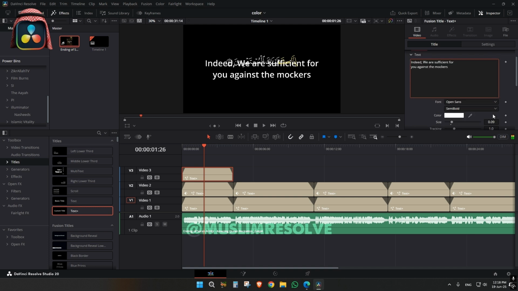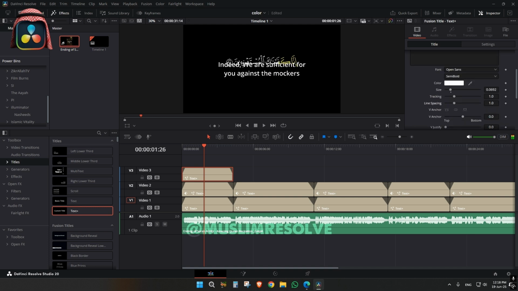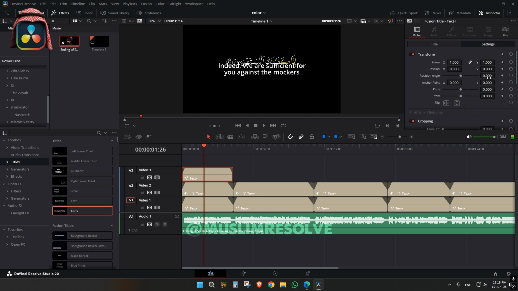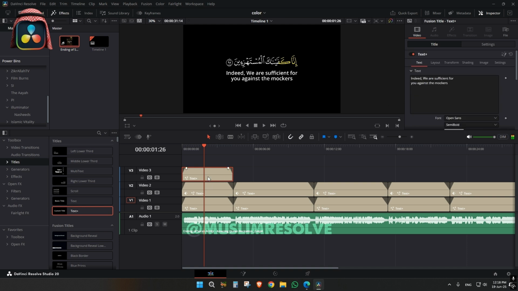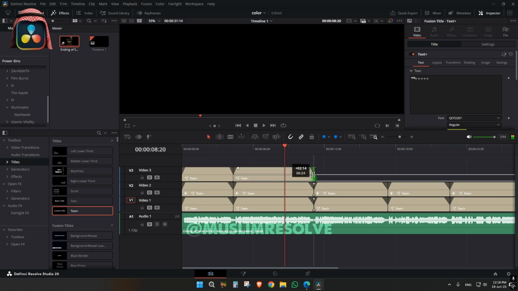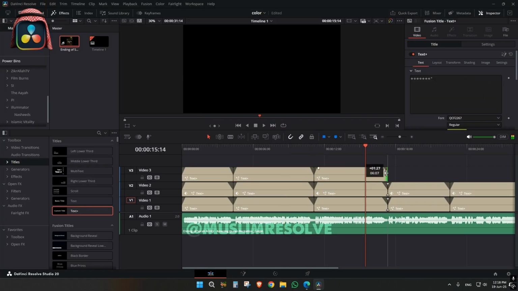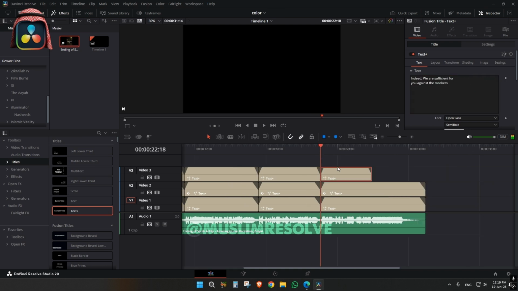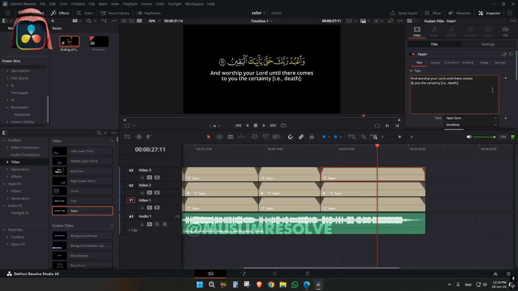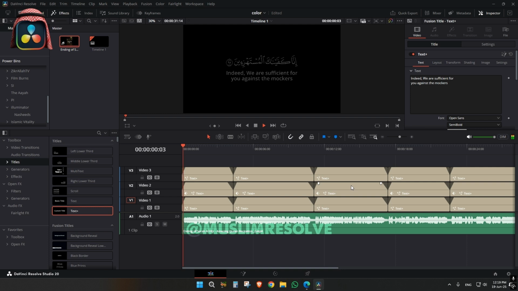I'll just adjust the size and this, maybe more small like this. Yep, looks good now. So I'll just copy this and paste. So now you can see.